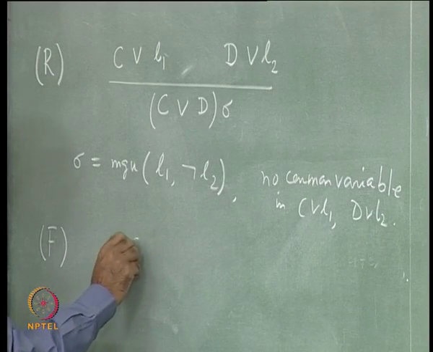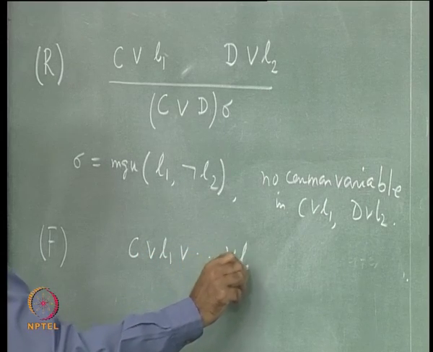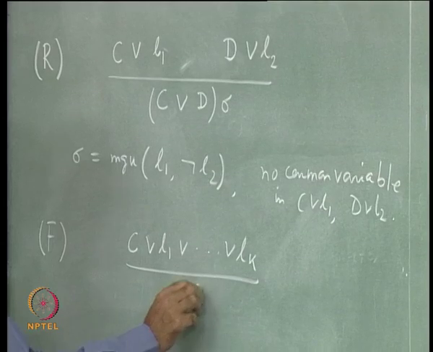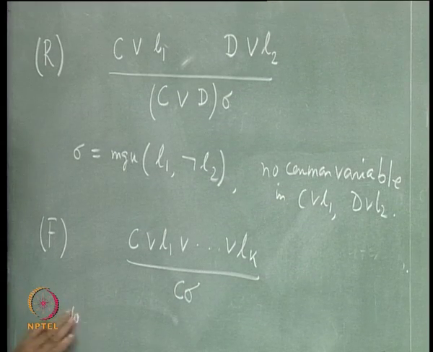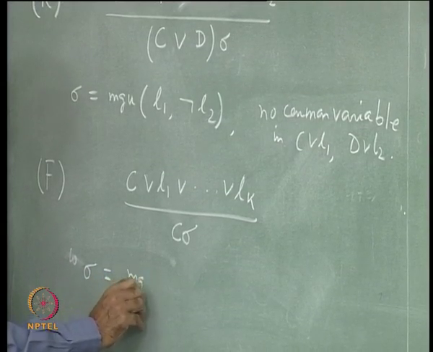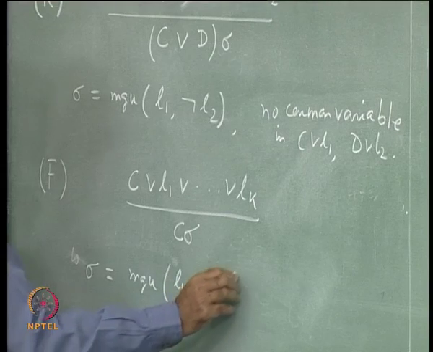Which says if you have C or L1 or ... or Lk, then from this you can conclude C sigma, where sigma is the most general unifier of all these literals L1 to Lk.